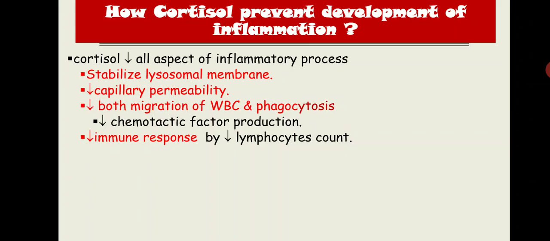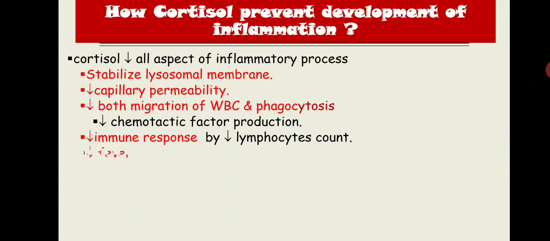If there is a kidney transplant or a lung tissue transplant or a liver transplant, any transplant tissue, during and after the transplant we give steroid, so it decreases the immunity of that particular person and decreases the chance of tissue rejection.